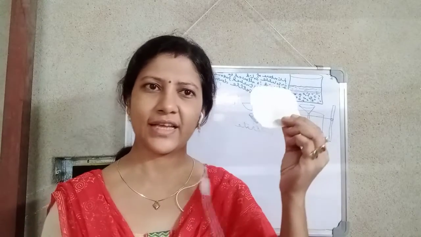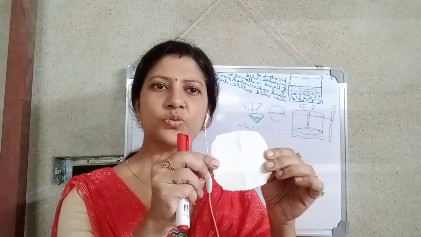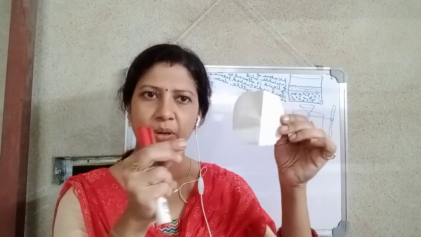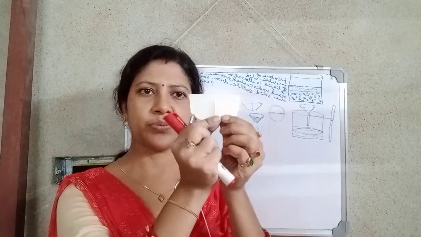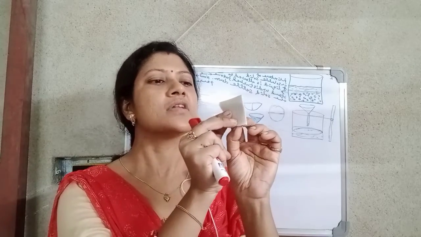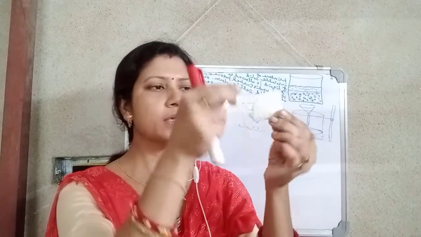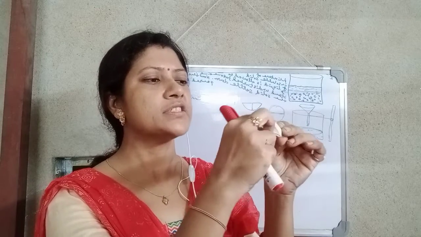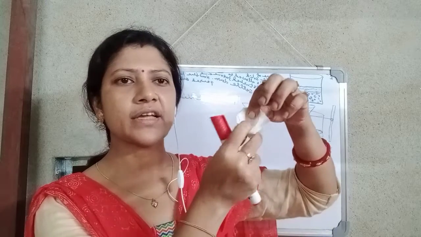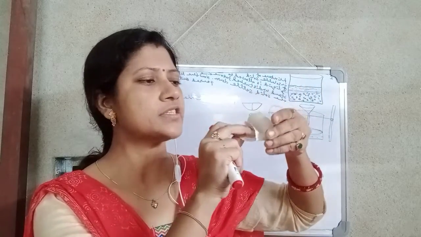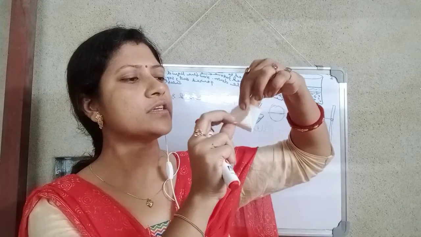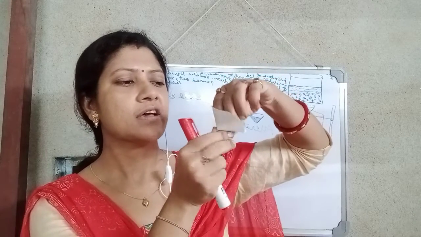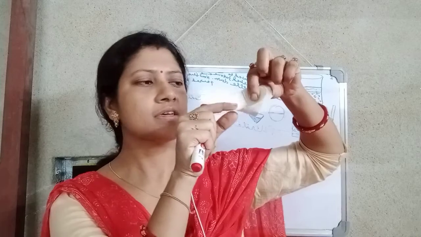Just like this, and this is used after two times folding. This is a paper we take in this way, after folding, then we take another fold. Here 4 leaves, students, here 4 leaves. Then we take 3 leaves on one side and 1 leaf on the other side.